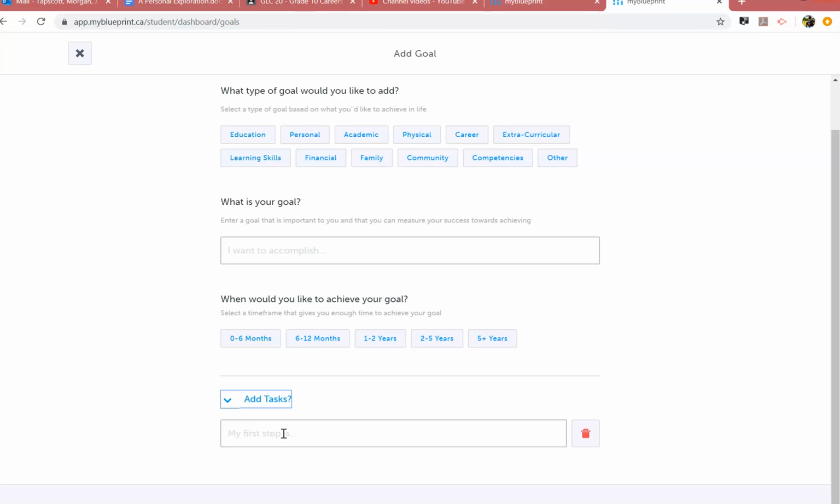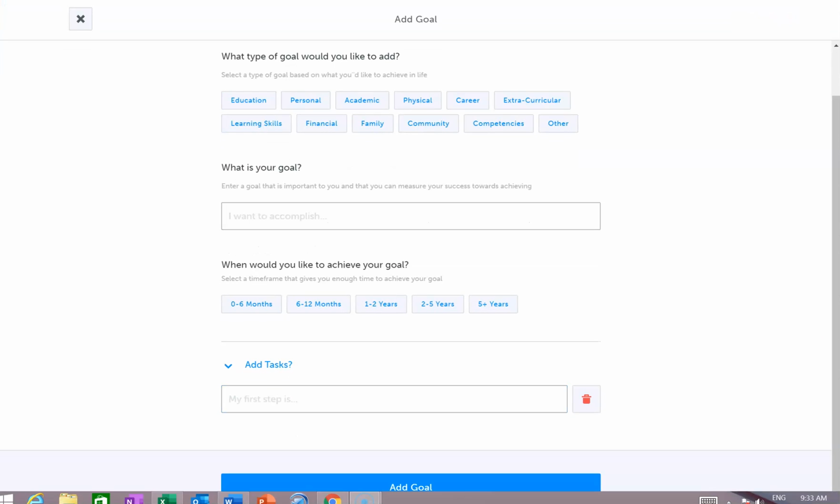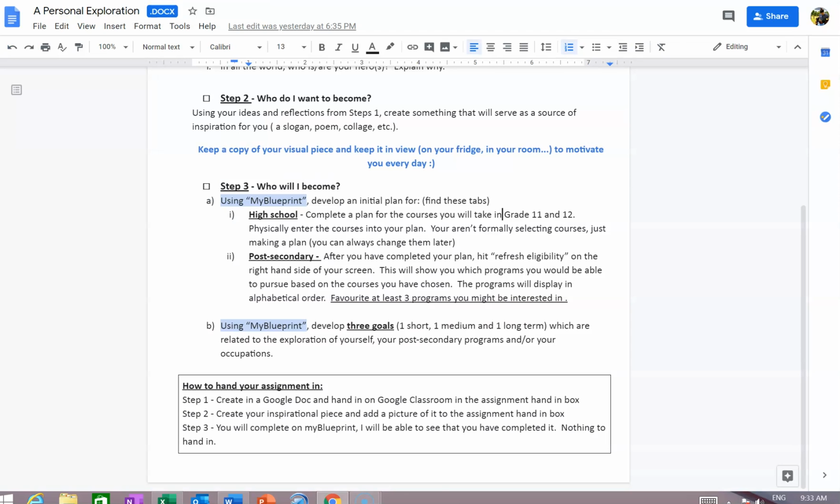I need to ask my teacher when I'm having problems with a question. I need to study at least this long before each assignment or task. So you can add in specific steps on how you will get to your goal. Again, you don't have to, but it would take it from a level 3 to a level 4. And then at the bottom, it says add goal. There, I hope you can see that. So that is your task for the week.